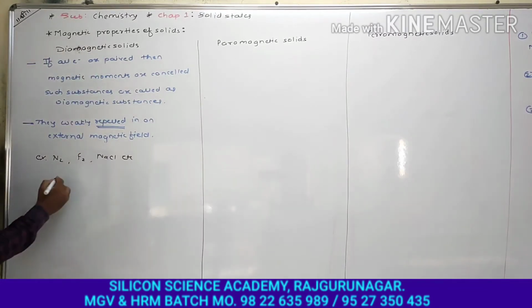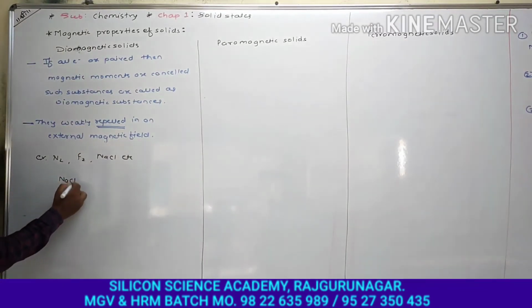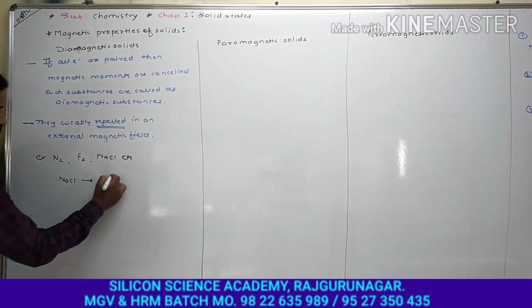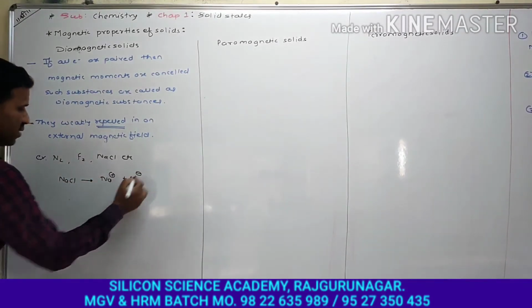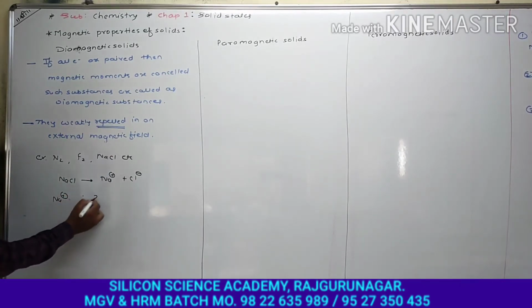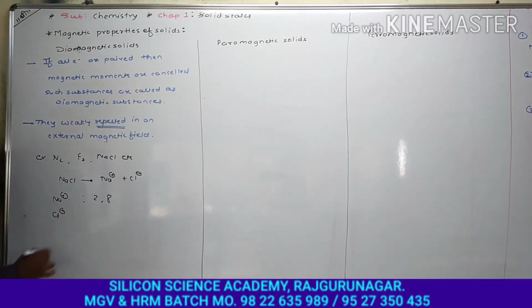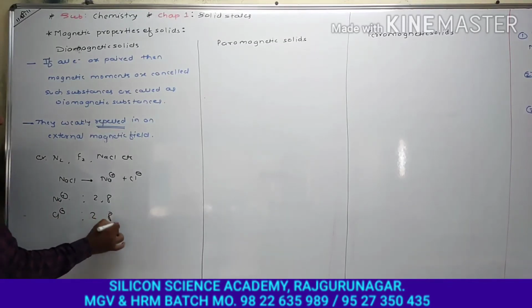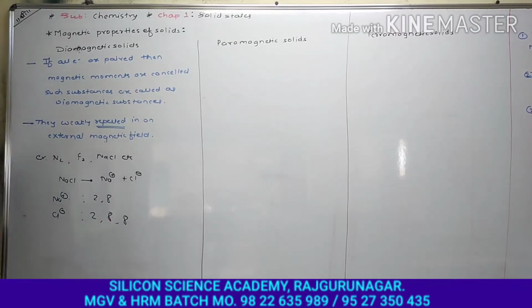Let's look at NaCl. As we all know, NaCl is nothing but Na plus and Cl minus. So what is the electronic configuration of Na plus? That is 2, 8. All electrons are paired. What is the electronic configuration of Cl minus? 2, 8, 8. All electrons are paired.